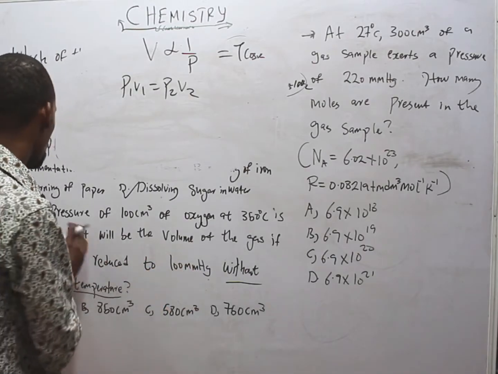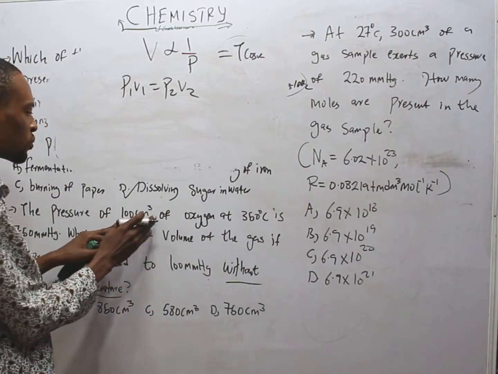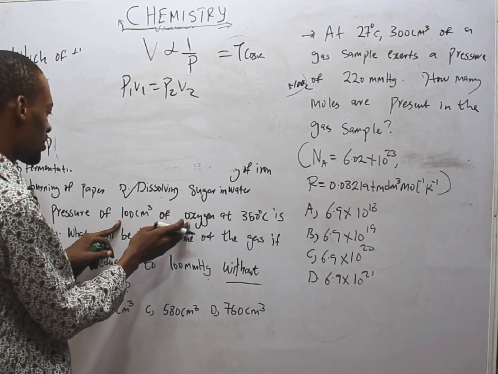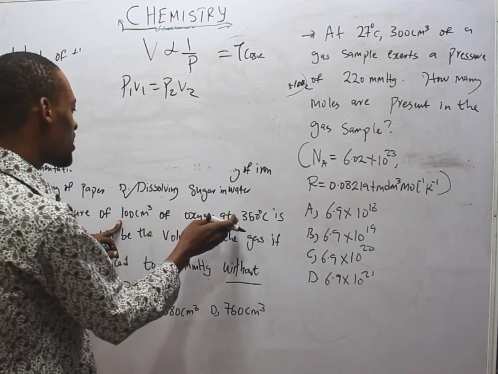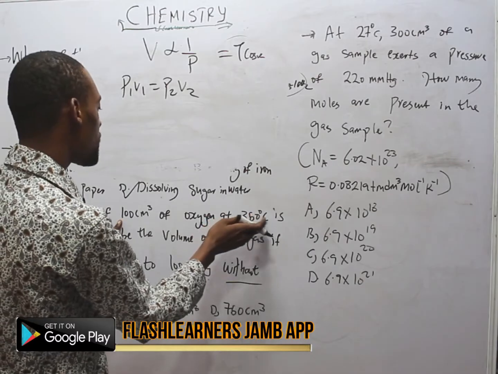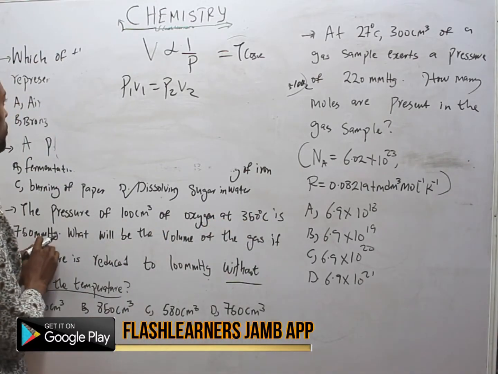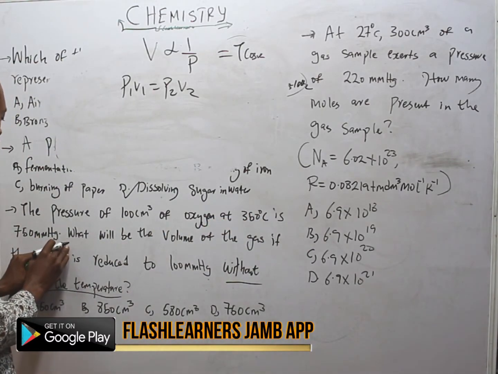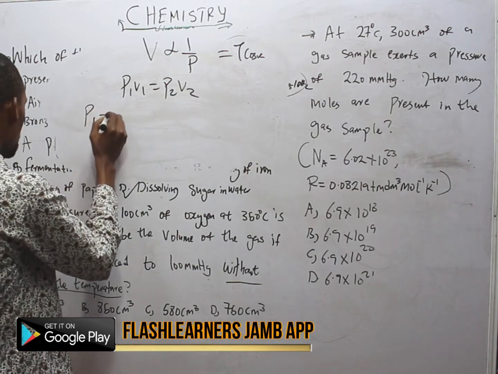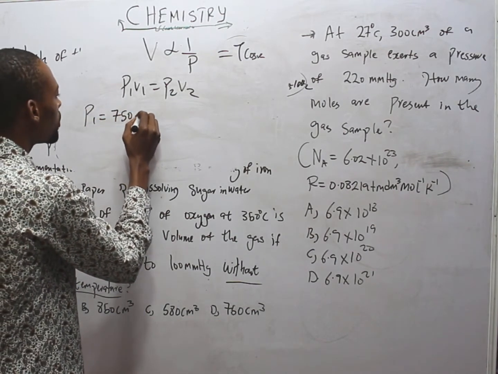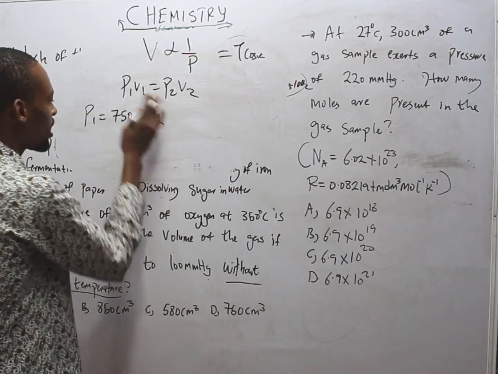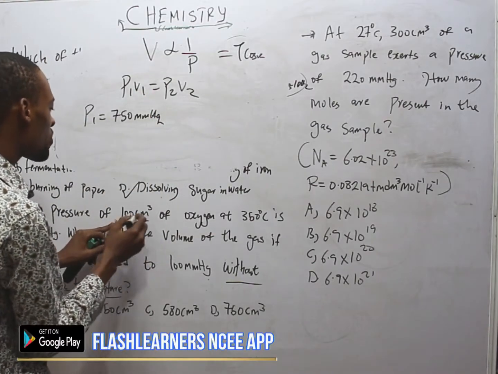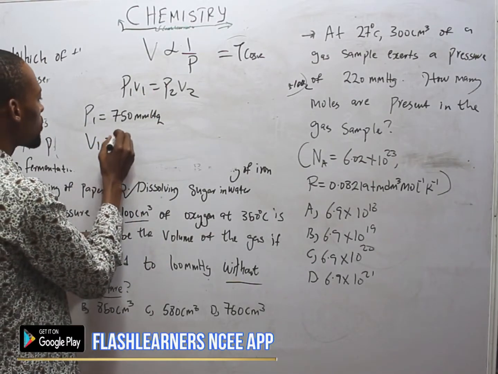Now we are told that the pressure of 100 cm³ of oxygen at 350 degrees Celsius is 750 millimeter mercury. So P1, the first pressure, is 750 millimeter mercury. And the volume, as we can see, is 100 cm³ of oxygen.